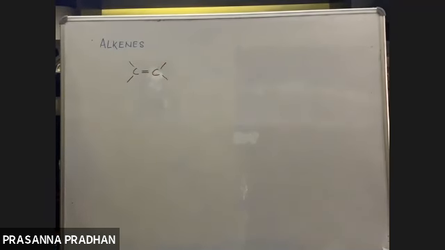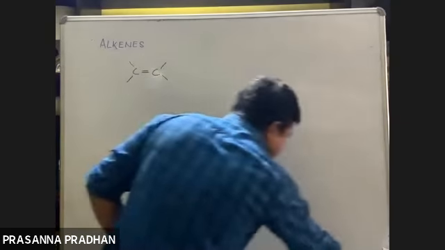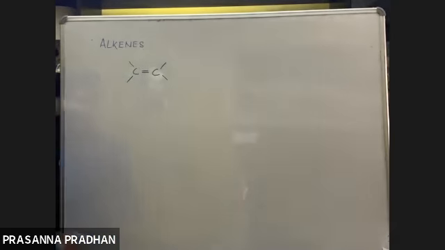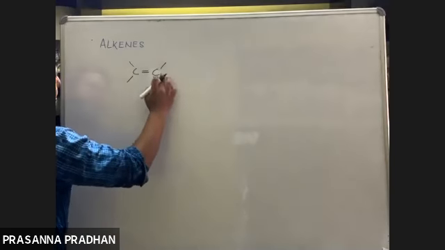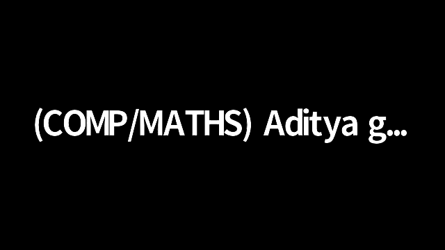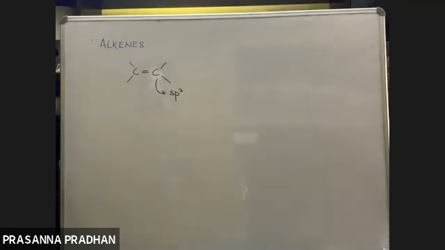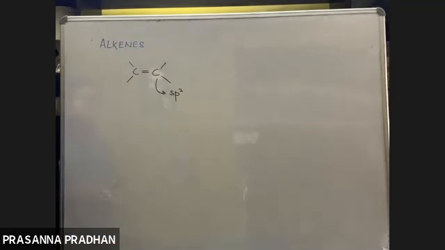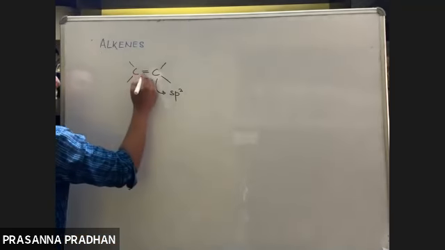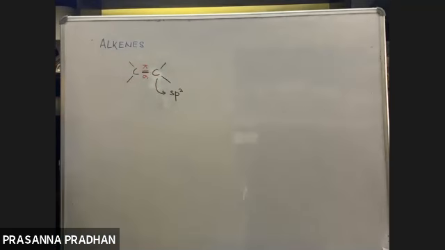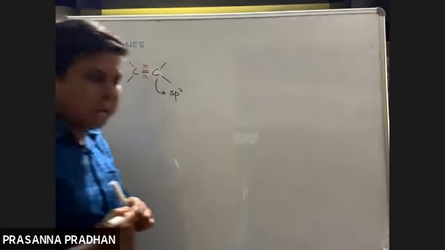As discussed before, whenever a carbon atom is bonded by a double bond, the hybridization of the carbon atom is sp2. And out of the two bonds, one, as we all know, is a sigma bond and the other is a pi bond.